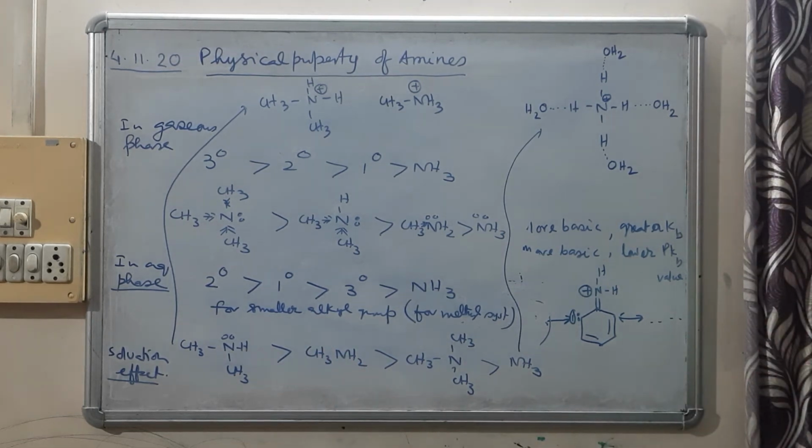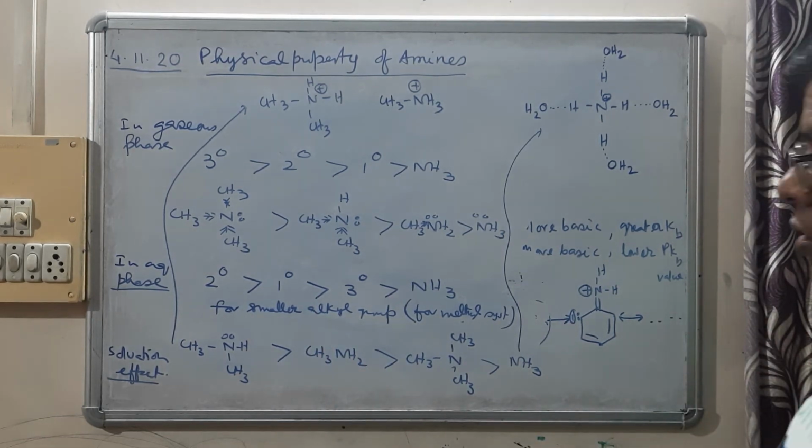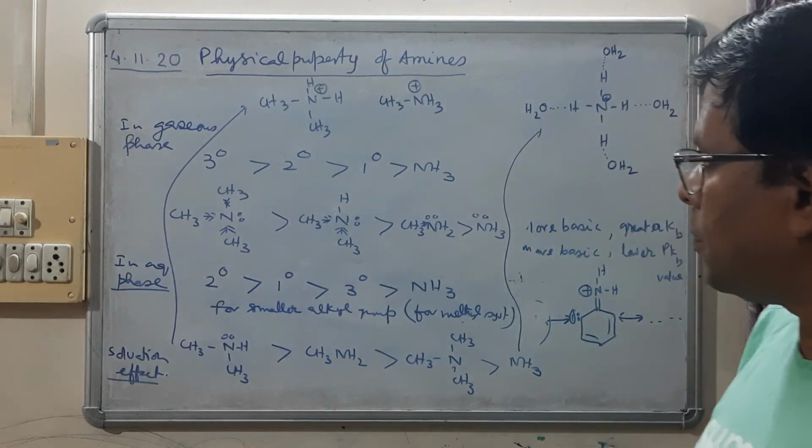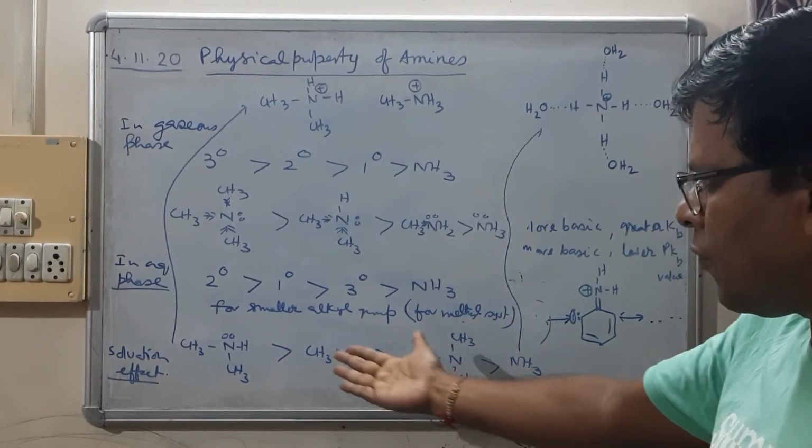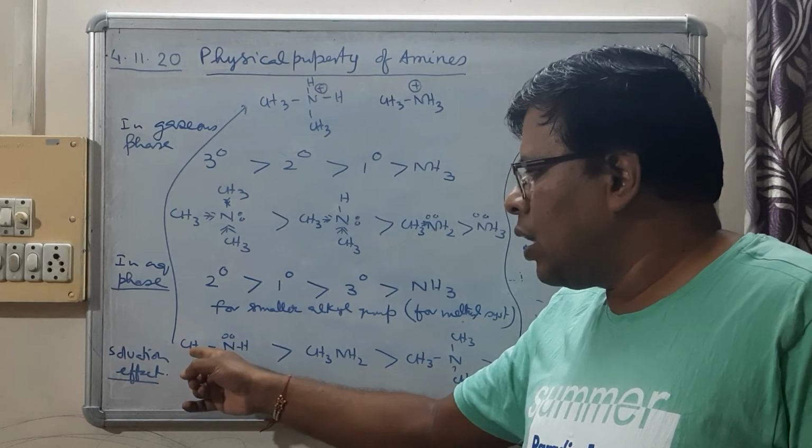But what happens with bigger alkyl groups?